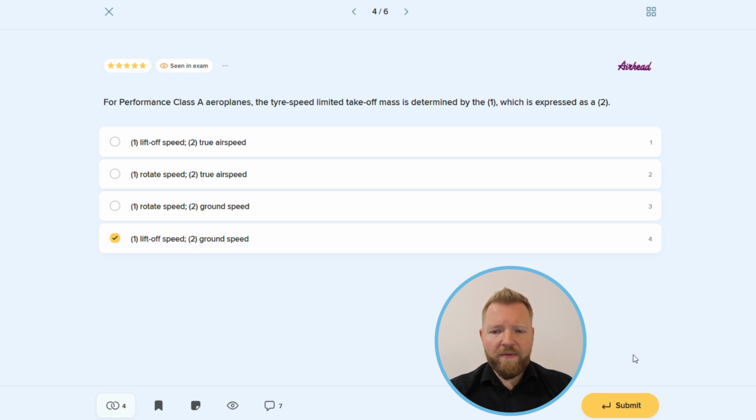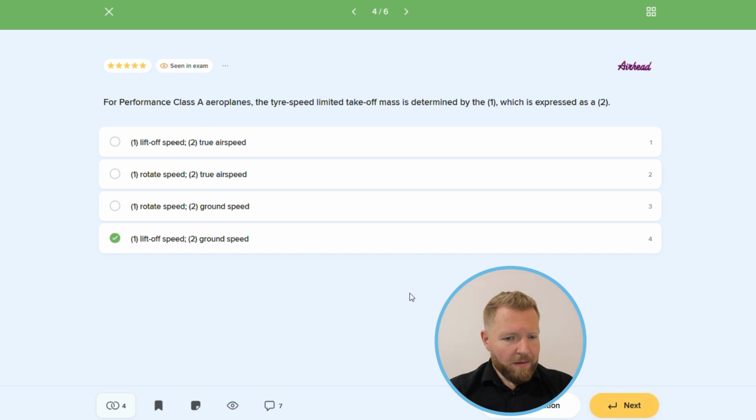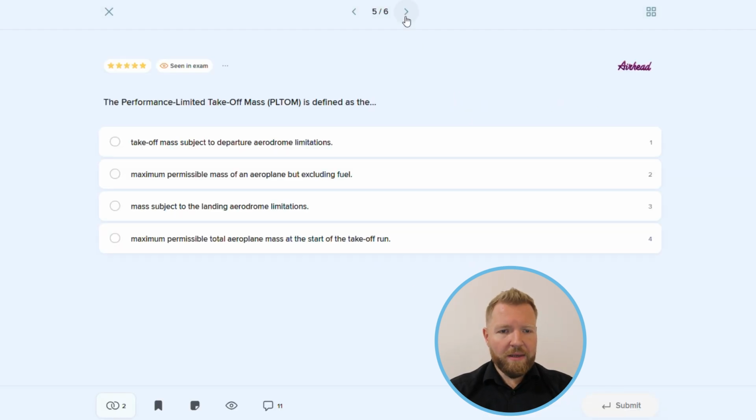If you're not familiar with CAP 698, I would highly recommend you download it from the UK CAA website. It's a very helpful tool. Many questions are based upon it, and moreover, in some CAAs, you can actually use it during the exam. Okay, so answer number 4 is correct. Let's move on to question number 5.